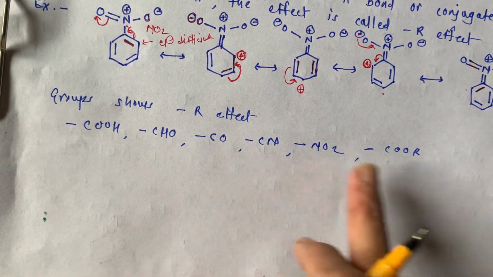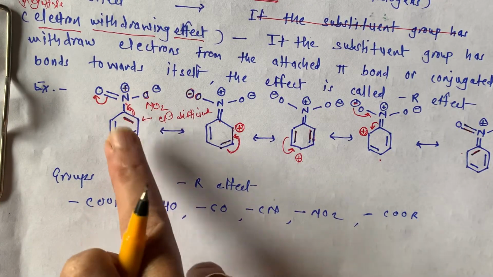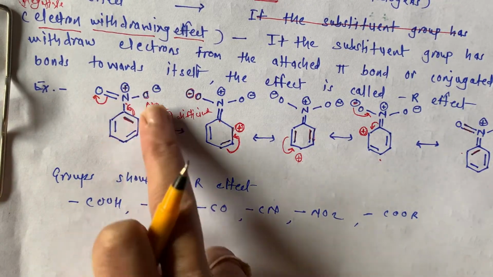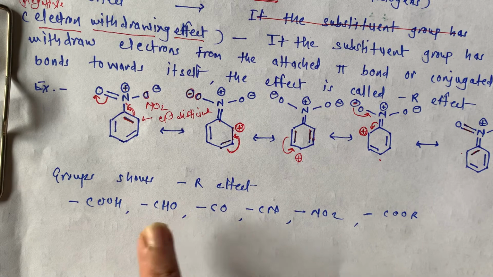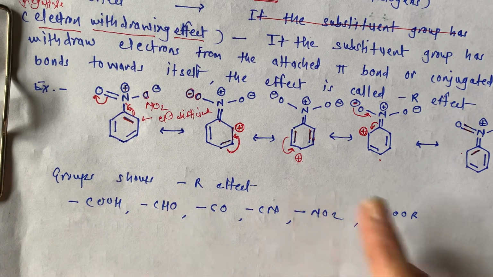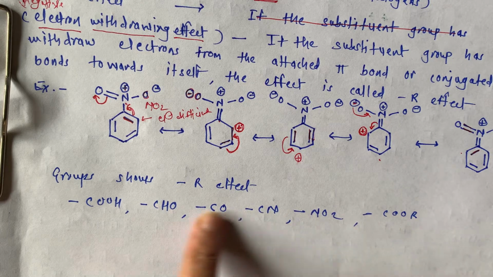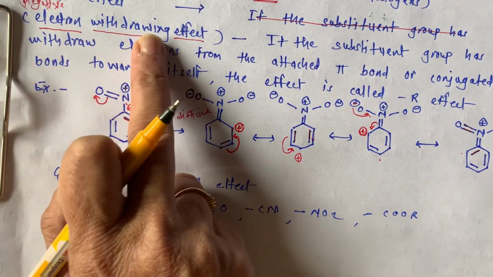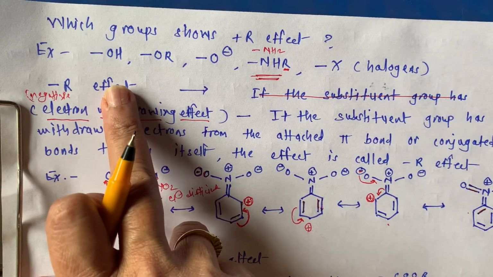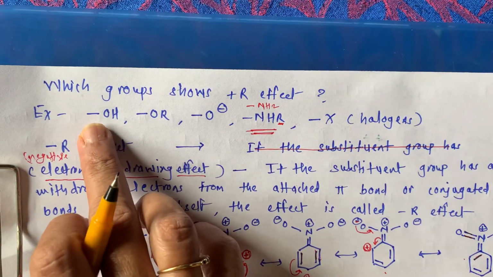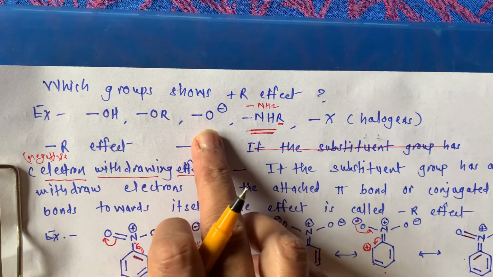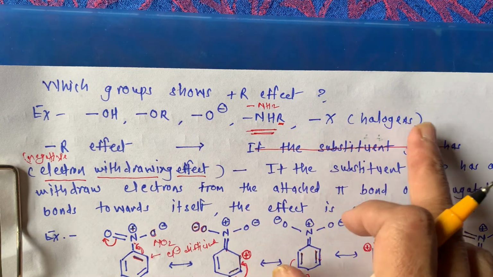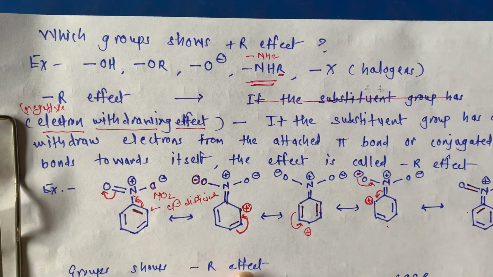All such type of groups, if present as a substituent on the benzene ring, just like here NO2 group, instead of NO2 if there is CN, if there is carbonyl, if there is aldehydic, if there is carboxylic, or if there is an ester, then all these groups will also show electron withdrawing effect, minus R effect, while dash OH hydroxy group, dash OR that is etheric group, this O minus or NHR or halogens will show you plus R effect, while all these groups will show you minus R effect.